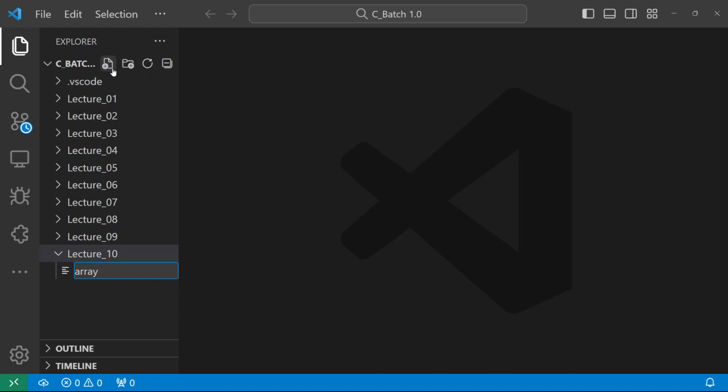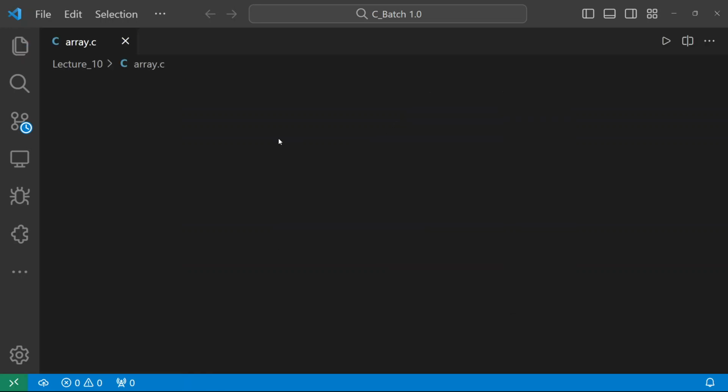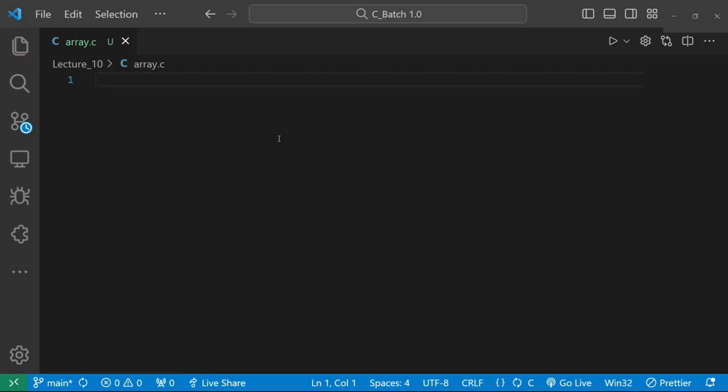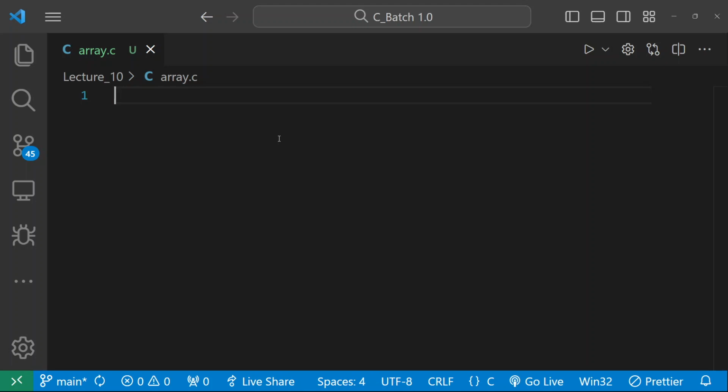What is basically an array? Let me write array.c. Hope my screen is visible to all. Yes or no? Anyone please let me know. Yes, yes. Okay, let's begin with arrays.